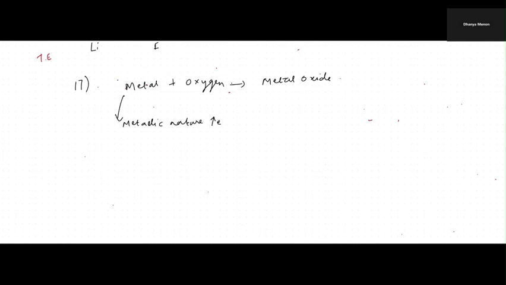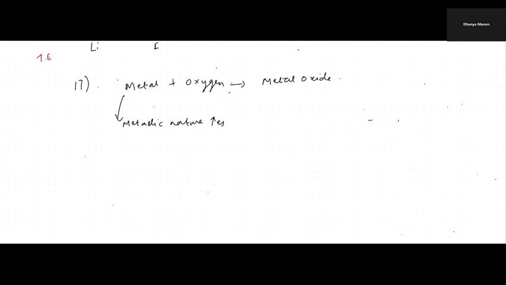So we are doing the 17th one. 15th and 16th I solved in the PowerPoint itself. Now, metal is reacting with oxygen to give you metal oxide, which is basic in nature. Metal oxides are basic in nature generally. Now, down the group, what happens to the metallic character? Metallic nature increases.